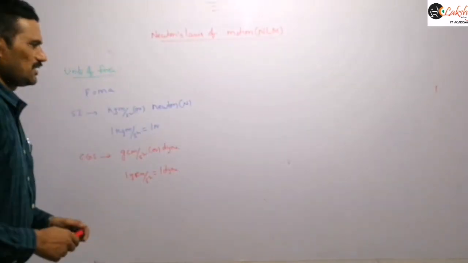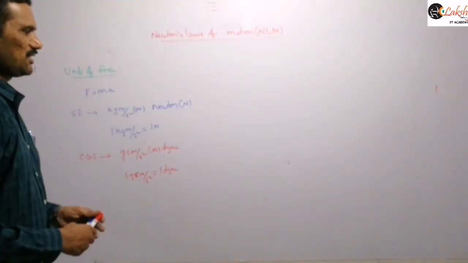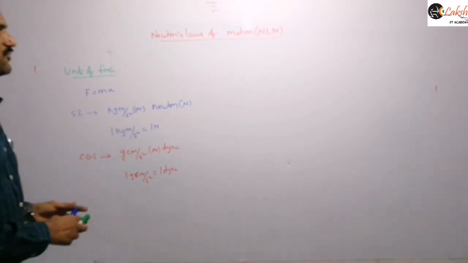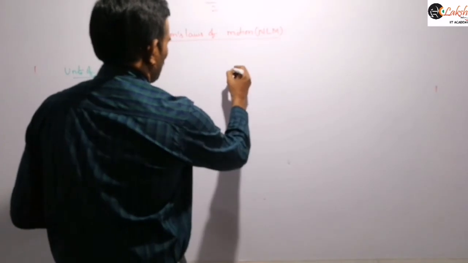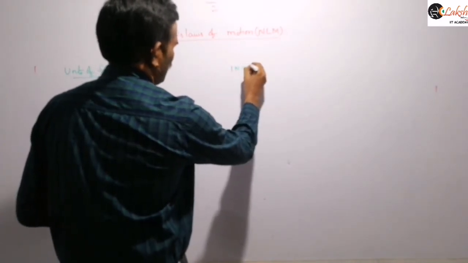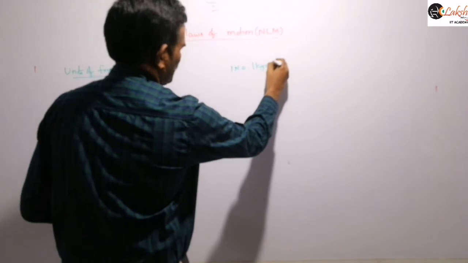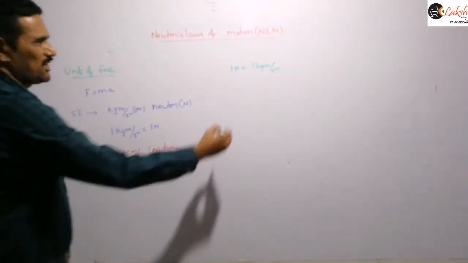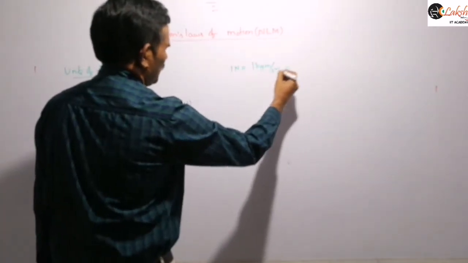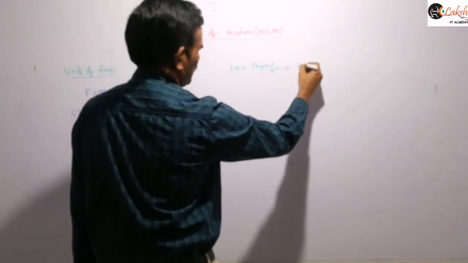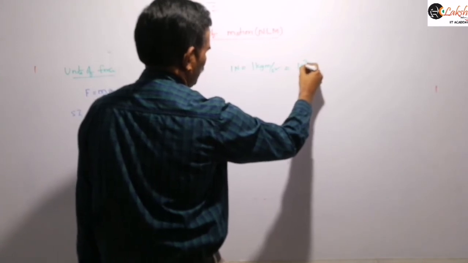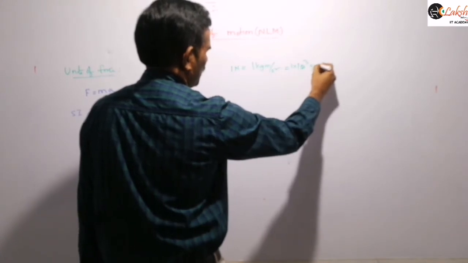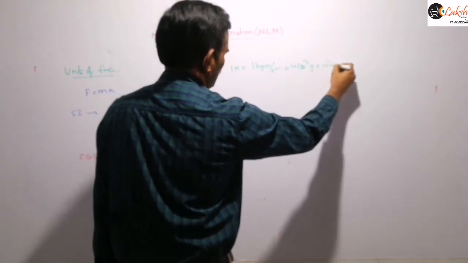Now you can write the relation between these CGS units and SI units. 1 Newton is equal to 1 kg meter per second square. You can simply convert this. 1 kg is 10 cube grams, and 1 meter is 10 square centimeters.